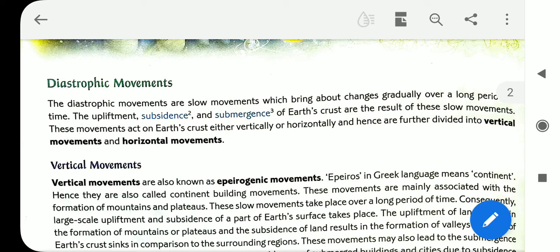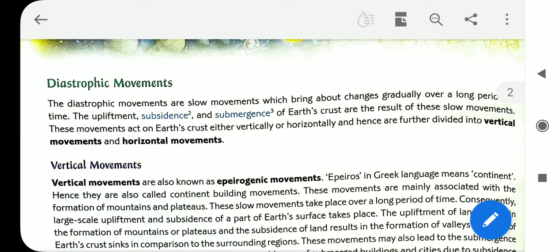These movements act on Earth's crust either vertically or horizontally, and hence are further divided into vertical movements and horizontal movements. These diastrophic movements are slow movements, and they change gradually over a long period of time.